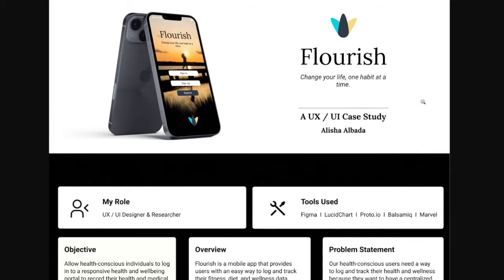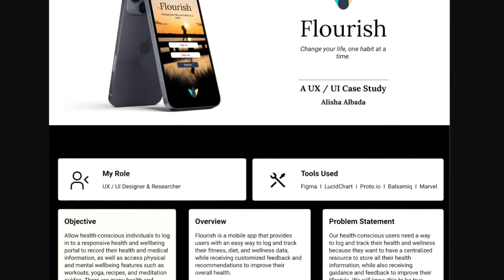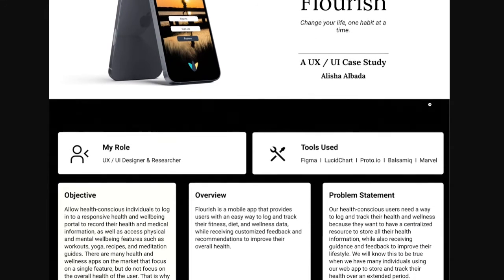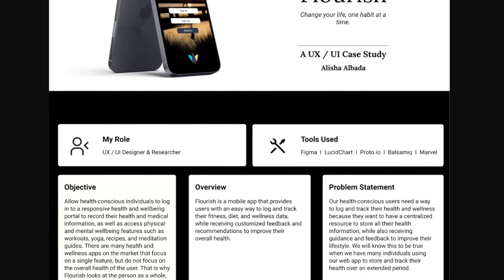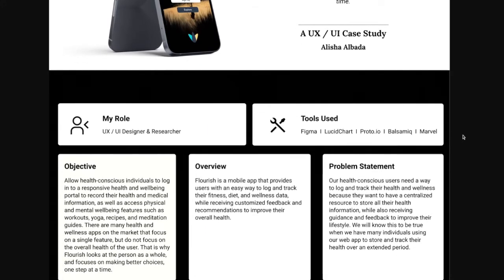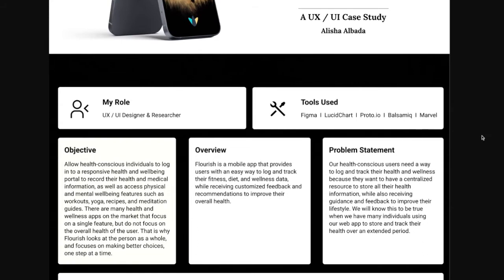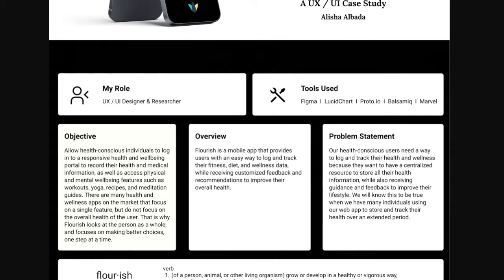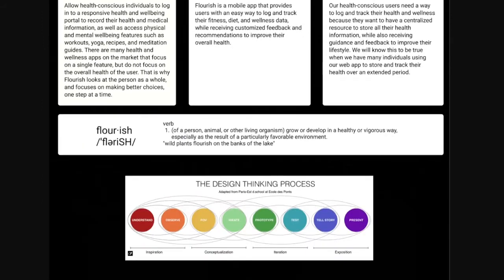Today I'll be giving a brief overview of my process in designing the app. Before we dive in, I'll give a summary of what Flourish does. It's an app that users can easily log and track their fitness, diet, and wellness data. We then use that data to provide customized feedback and recommendations to help them stay engaged, see progress, and to support them in improving their overall health.